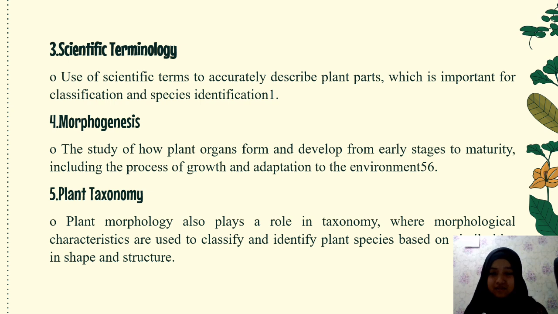Additionally, morphogenesis, the study of how plant organs develop and adapt to the environment, and plant taxonomy, which relies on the similarities in shape and structure, are important aspects of plant morphology. Overall, understanding plant morphology is crucial not only for grasping plant characteristics, but also for advancing research in botany, ecology, and conservation.